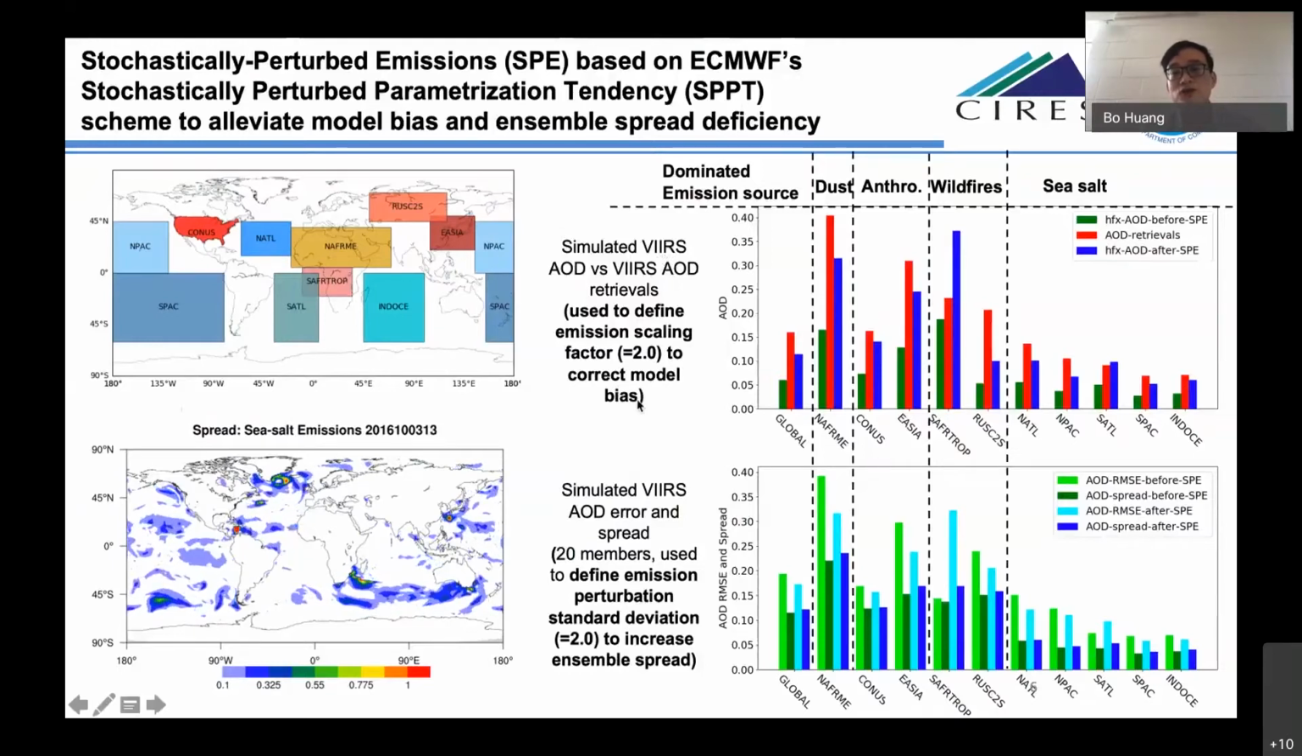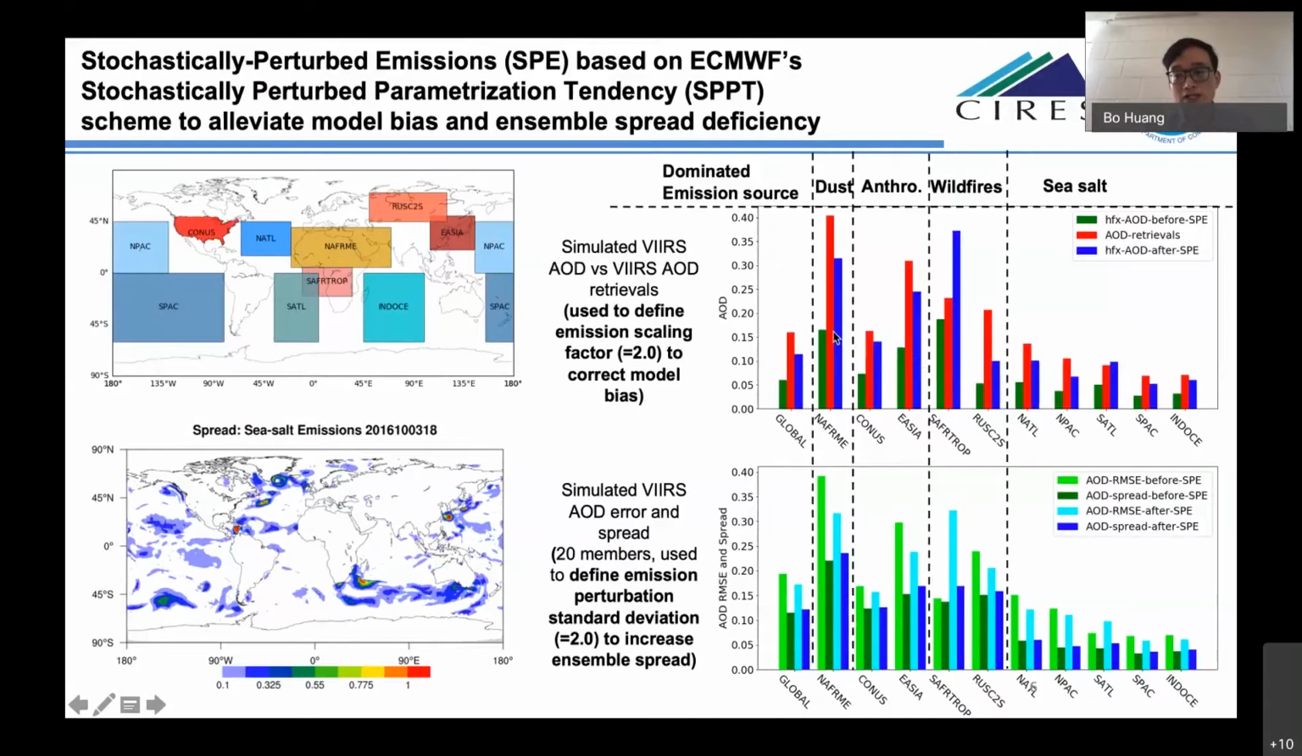In the GEFS-Aerosol model, there are four major emission sources: dust emission, anthropogenic emission, wildfire emission, and sea salt emissions. As you can see, at least here, different emission sources dominate over different areas. For example, dust will dominate over North Africa and the Middle East. To determine the scaling factors for each type of emission, we calculate the AOD over different regions, as I show in the top left figure, and also listed on the x-axis of these bar plots.